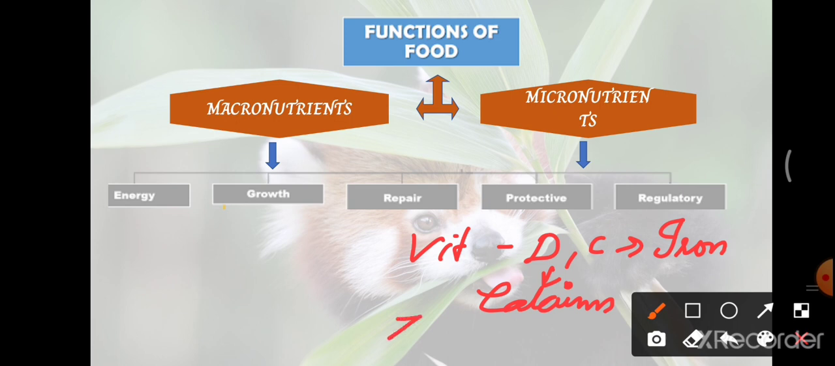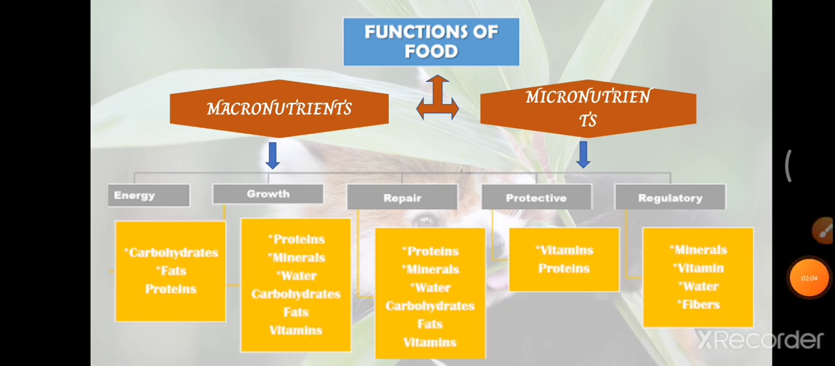Similarly, zinc, selenium and others help in increasing our immunity. That is the protective role done by the micronutrients. The normal physiological regulations in our body are also done by the micronutrients. This chart shows the functions done by the macronutrients and micronutrients in various functions that take place in our body. You can go through this.